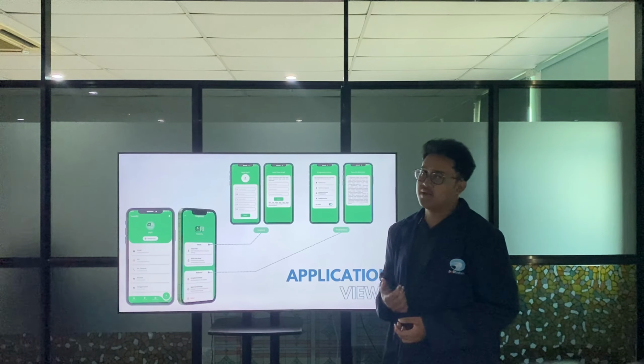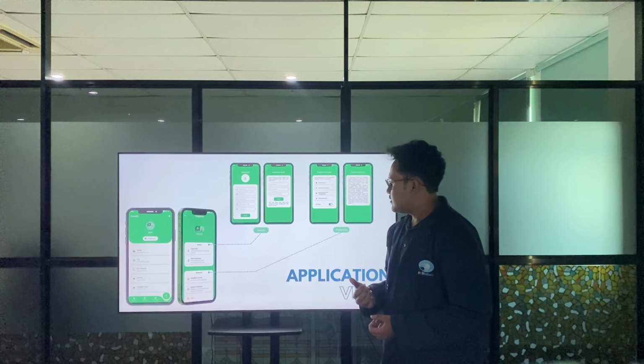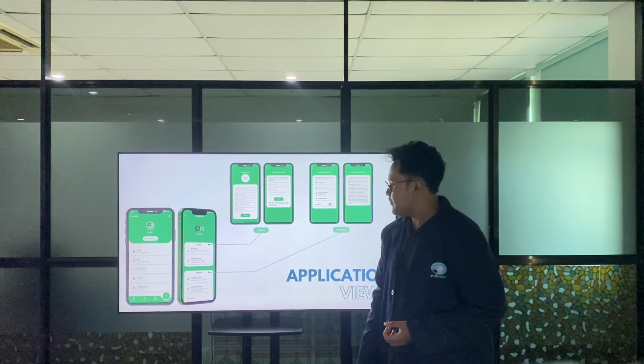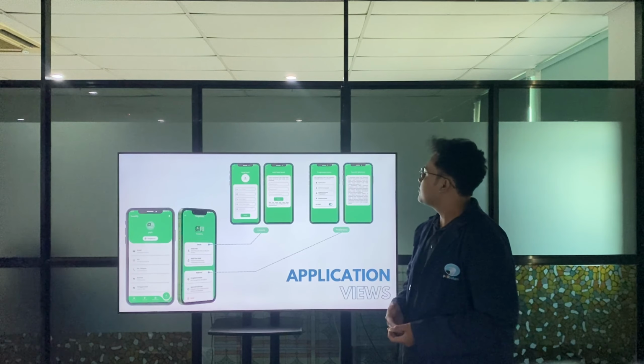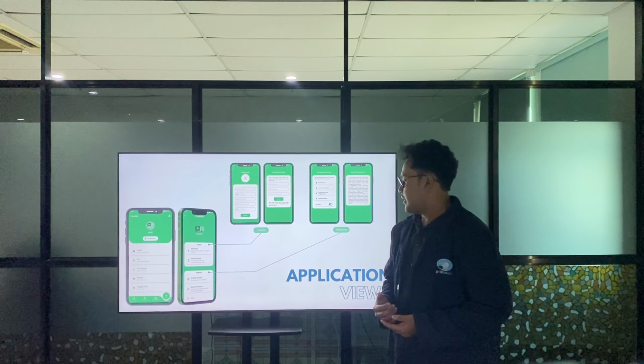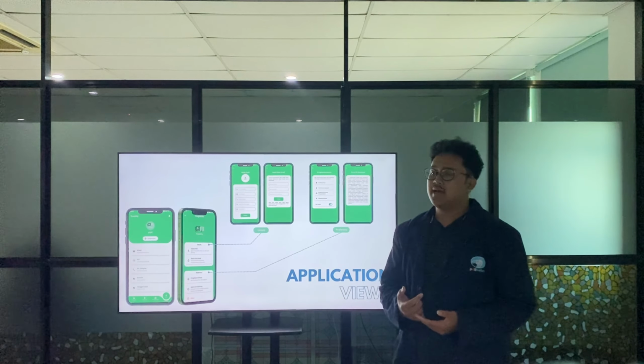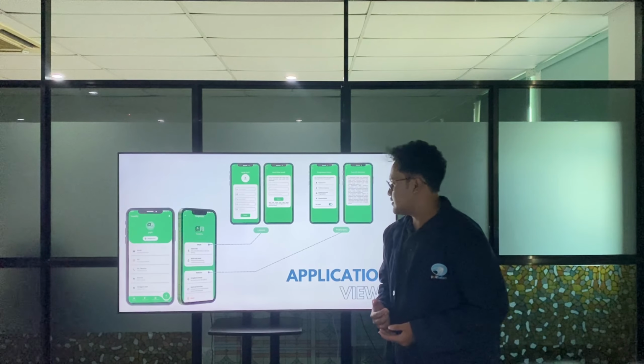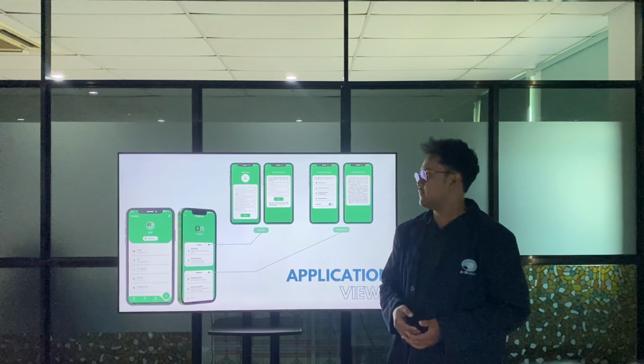The next section is preference. First of all, in the preference section, we have a public setting. This is in order to set notification and location. And number 2, we have terms and condition. And the last of all is logout.